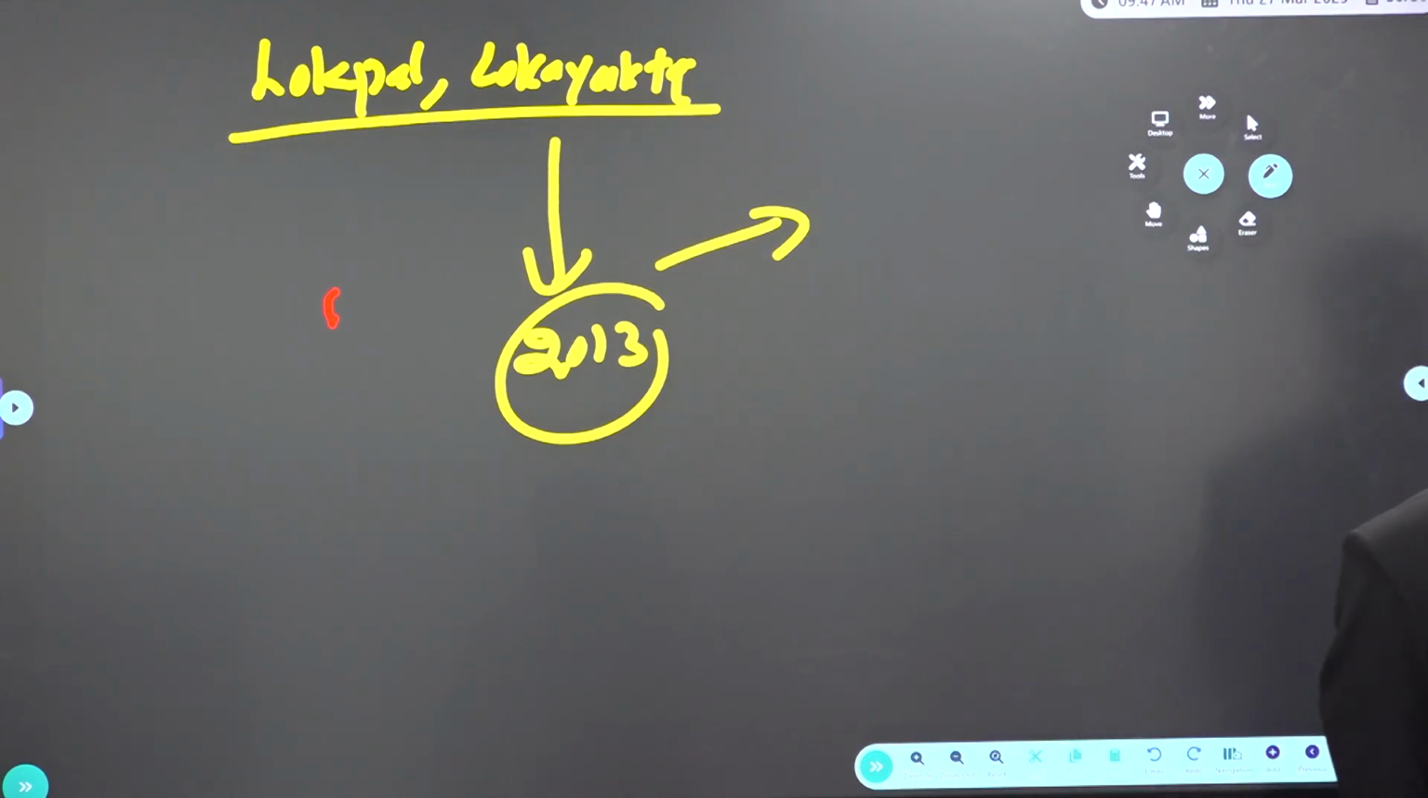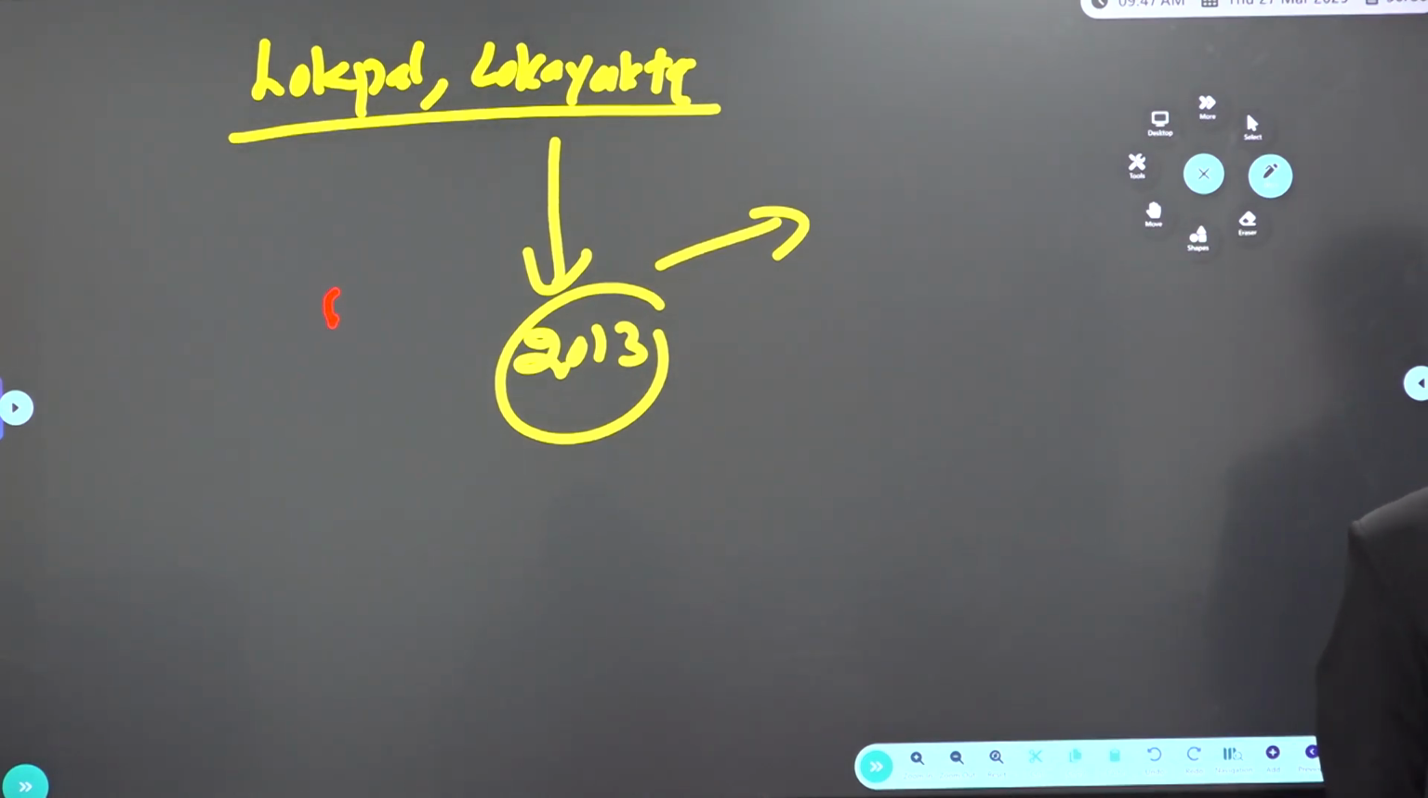But can Lokpal take suo motu action against a public servant? What is suo motu? On its own. Can Lokpal take suo motu action against a public servant? No. Only after a complaint is received will Lokpal act. What is Lokayukta? State level. What is the retirement age? 5 years or 65 years, whichever is earlier.